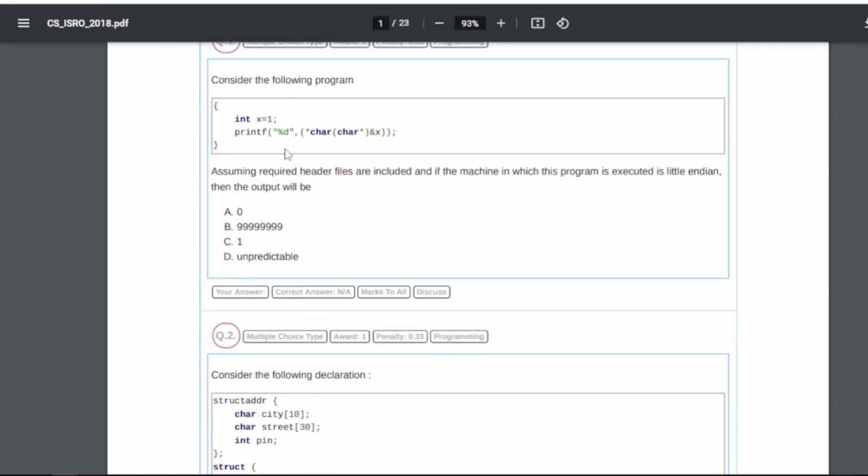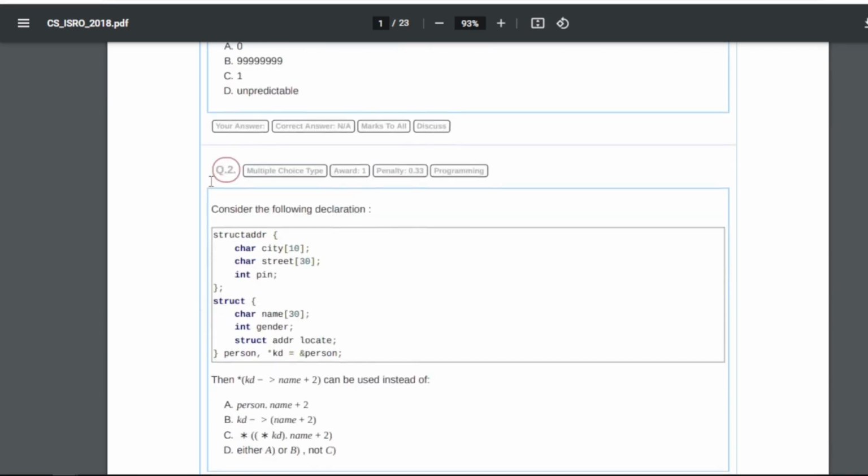Consider the following program, right? This is the program. Assume required header files are included, and the machine on which this program is executed is little endian. Then the output will be what? So basically, if you see this program, the answer for this is any. That means if you have clicked on any option, that will be the answer, because there is basically a compiler error, so that is not in the options. The character out of two character will give a compiler error. So the answer is error here basically.